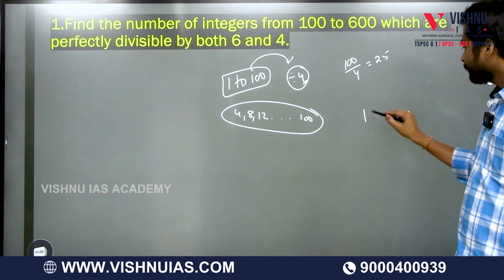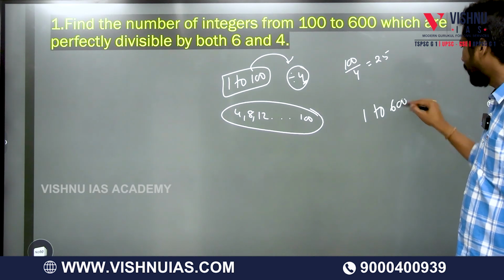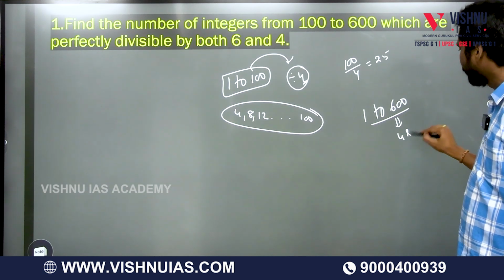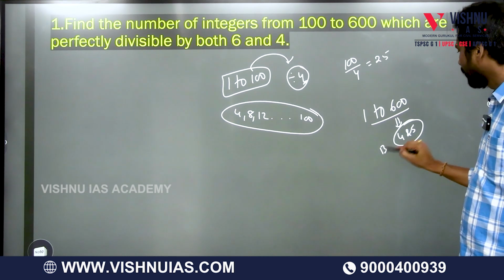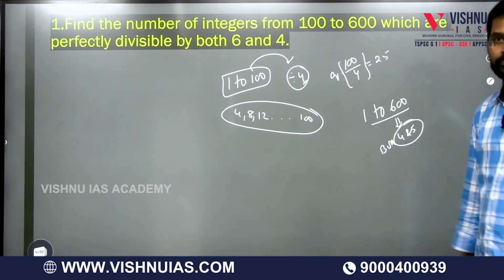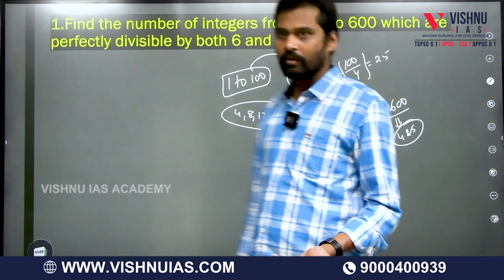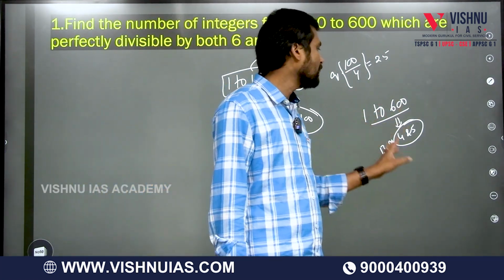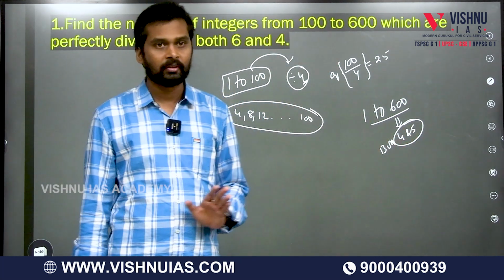Next, suppose I ask you how many numbers from 1 to 600 are divisible by both 4 and 5.